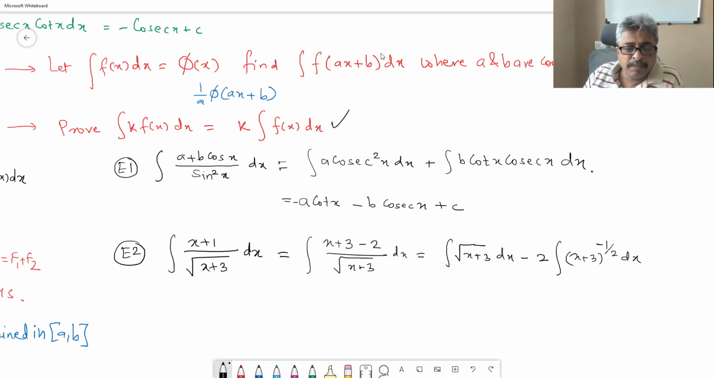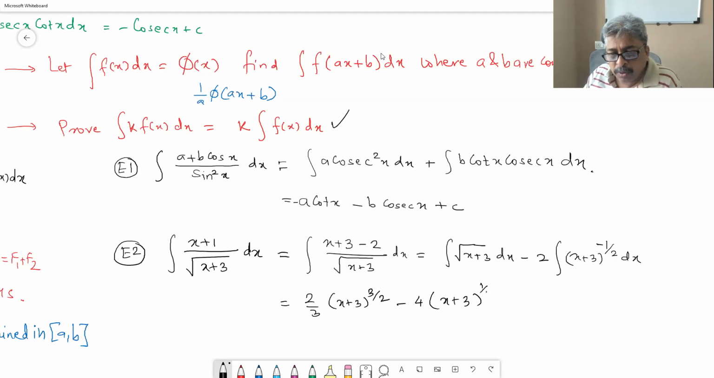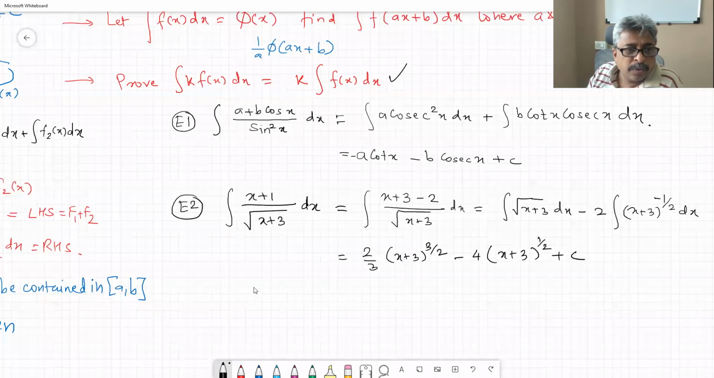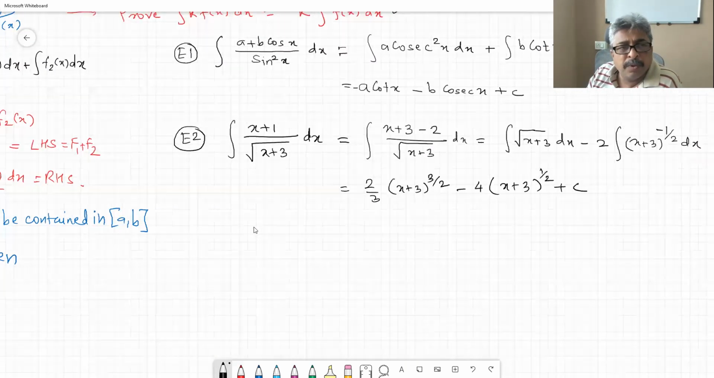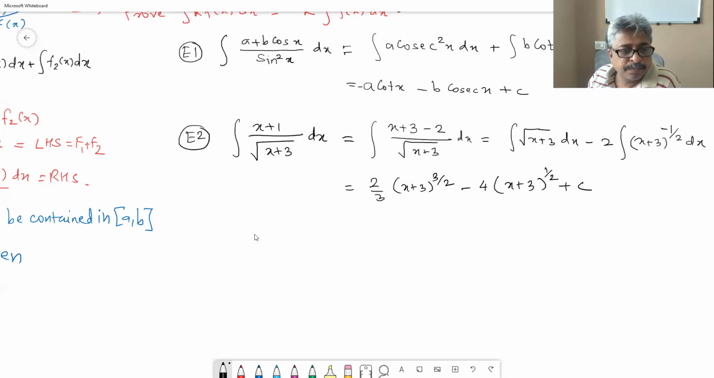Both these are doable. Therefore, the answer is 2 by 3 times x plus 3 raised to 3 by 2 minus 4 times x plus 3 raised to half plus c. Example number 3.